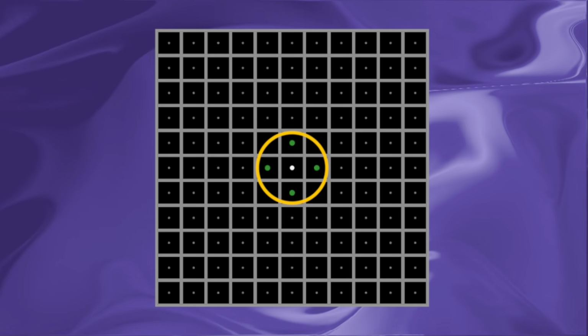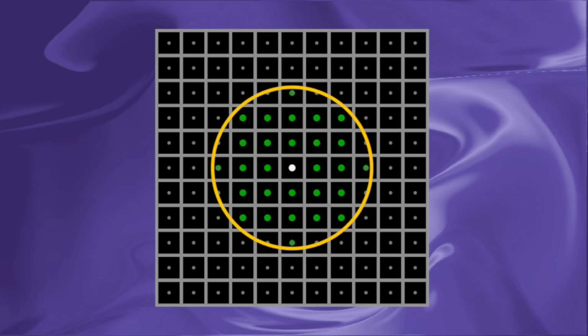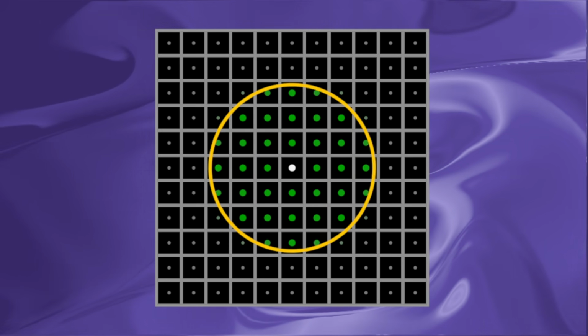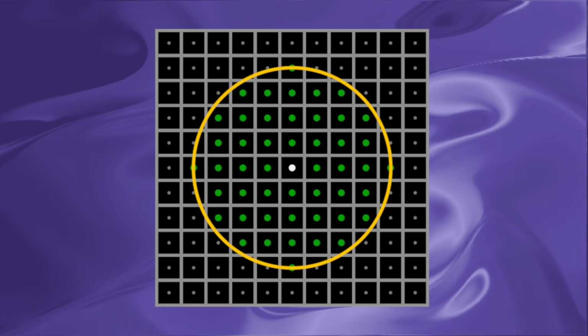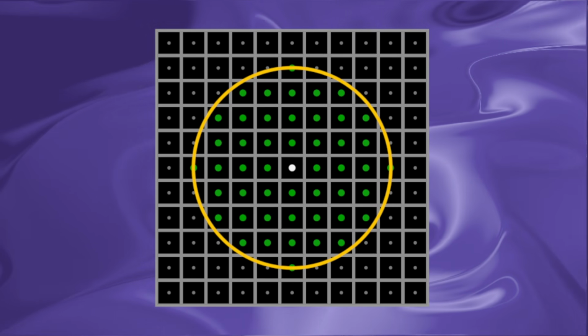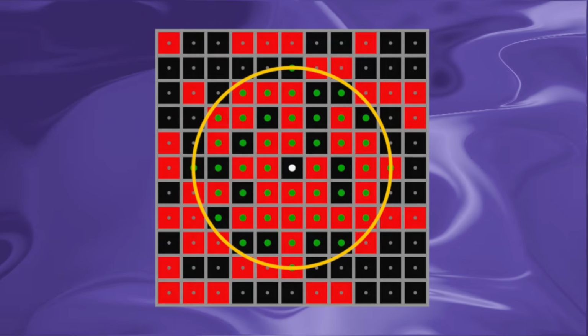Instead of our square 8-cell neighborhood, let's try using a circle. Our circular neighborhood will include every cell whose center lies inside of the circle. This has a big advantage in that we can now freely control the size of our neighborhood and make it as big or small as we want. For now, let's go out to a 4-cell radius. Just like with our old square neighborhood, we'll first count up all the living cells in our circle. So let's randomize the board real quick so we can see what that looks like.